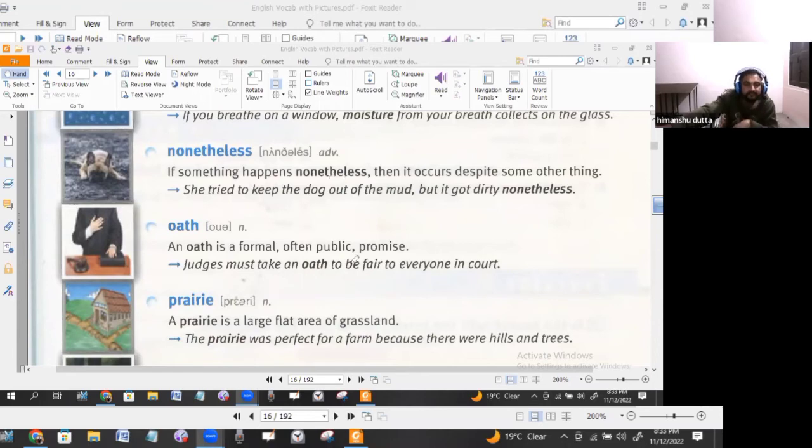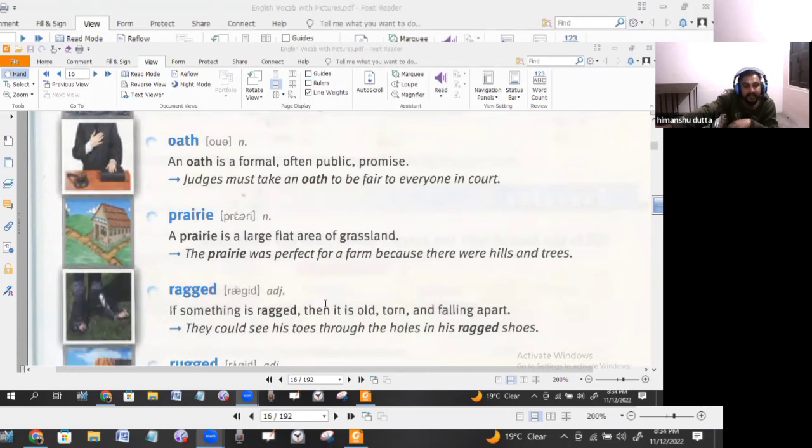Next word we have ragged. We actually say ragged with two syllables, not one. So remember that, because the E sound is there. If something is ragged, it is old, torn, and falling apart. Falling apart means it is on the verge of extinction. It's going to be torn easily. Ragged shoes, on the verge of extinction.